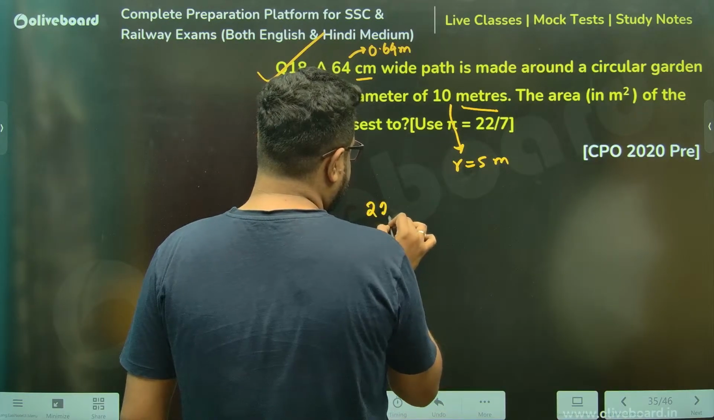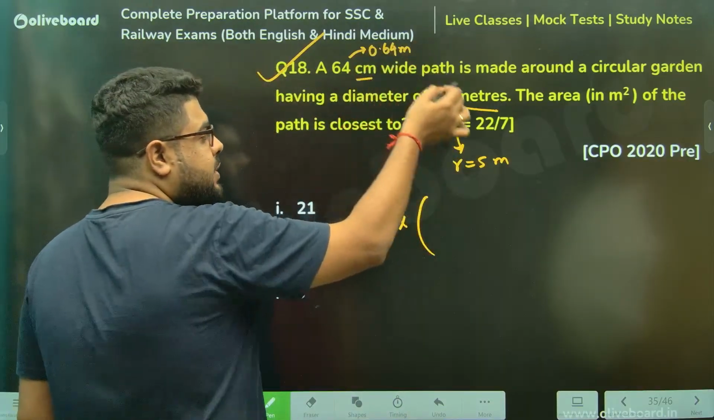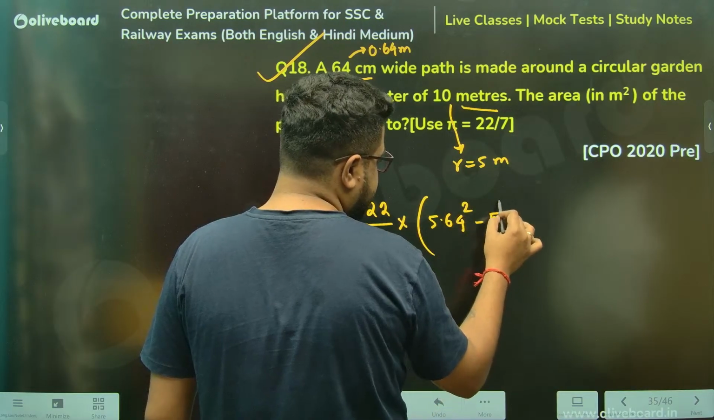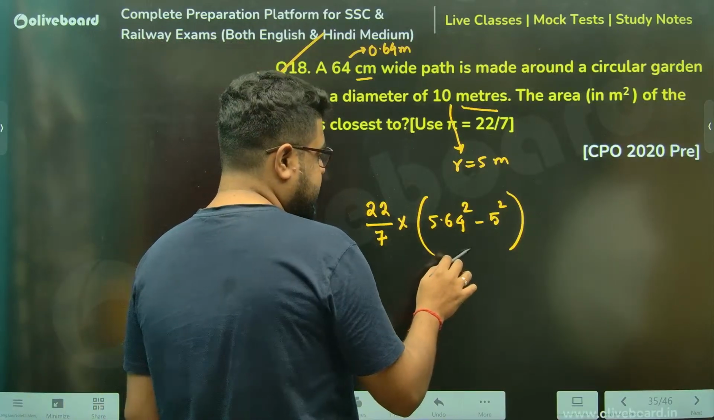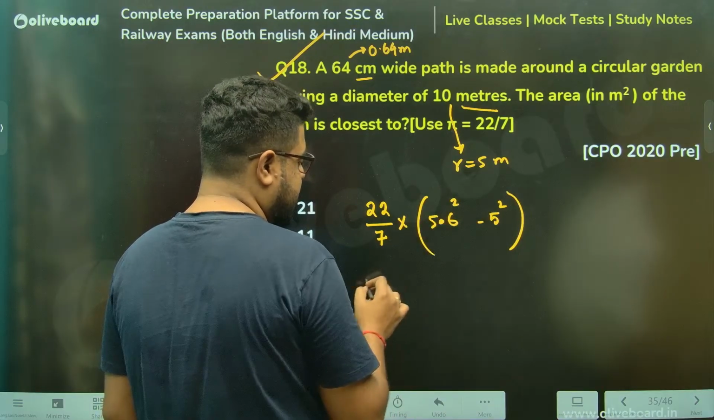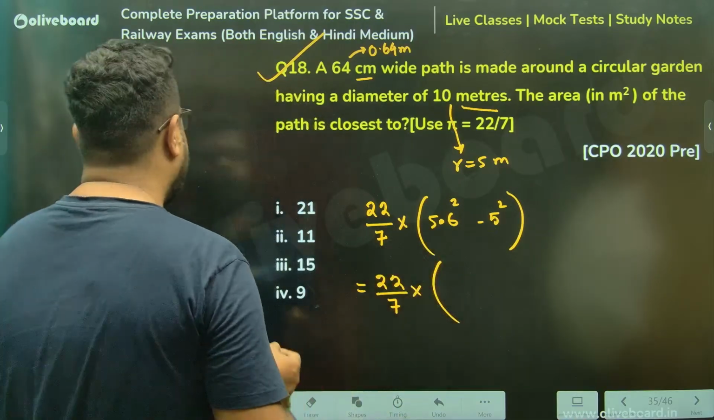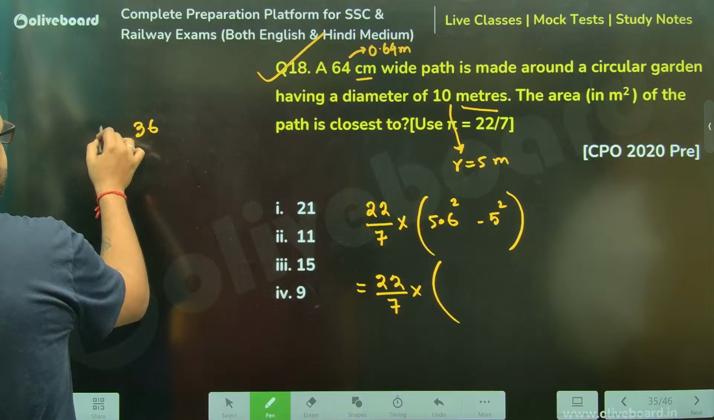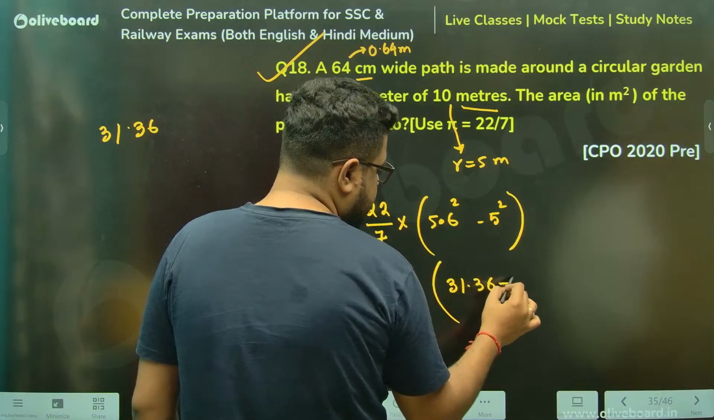So this will be 22 by 7, R square minus r square. R will be the bigger one, so 5 plus 0.64, minus 5 square. The options are pretty far apart. Do one thing, sir, I'll not take 5.64, I'll only take 5.6. Okay, let's see. I don't think it will be that bad. Sir, 5.6 square, 56 square is how much? 6 square is 36, 25 plus 6 is 31. So 31.36 minus 25, sir.